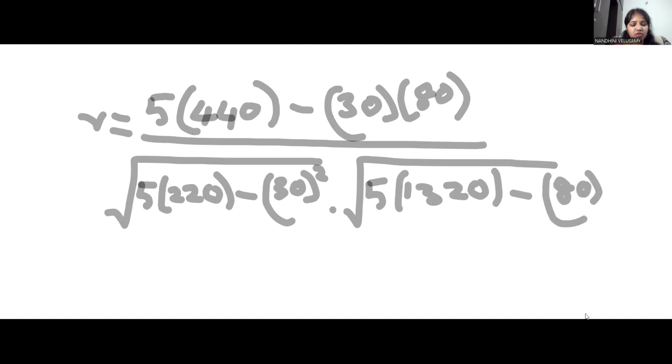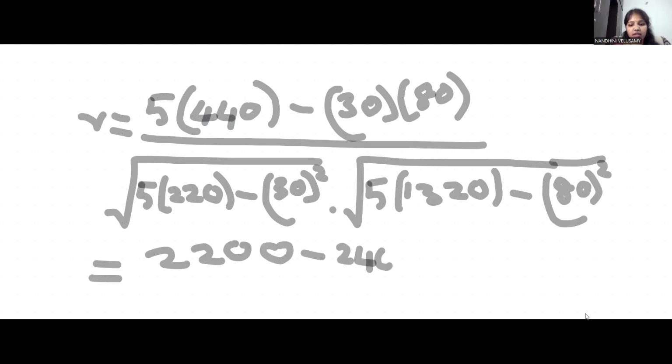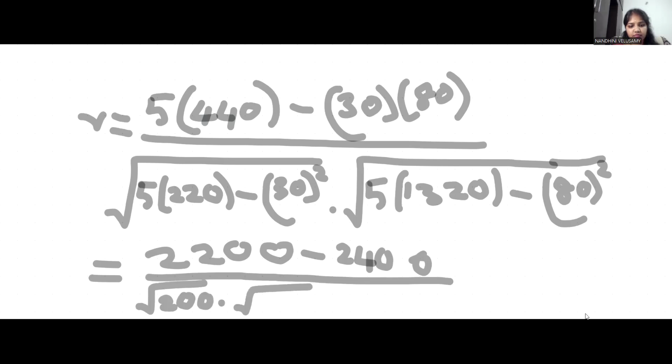Yes, by solving all these values the numerator value is 2200 minus 2400, and the denominator value is root of 200. Again I'll get root of 200 by calculating these values. Next, in the numerator I'll get 2200 minus 2400.